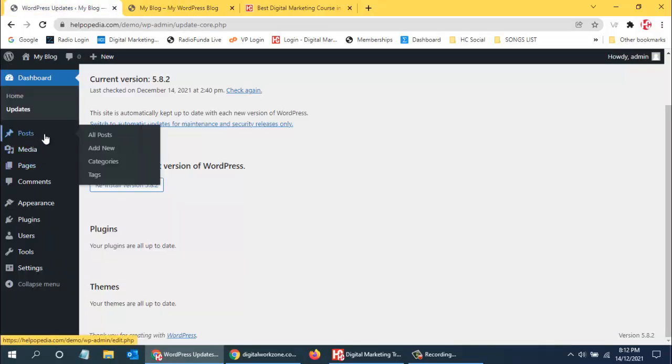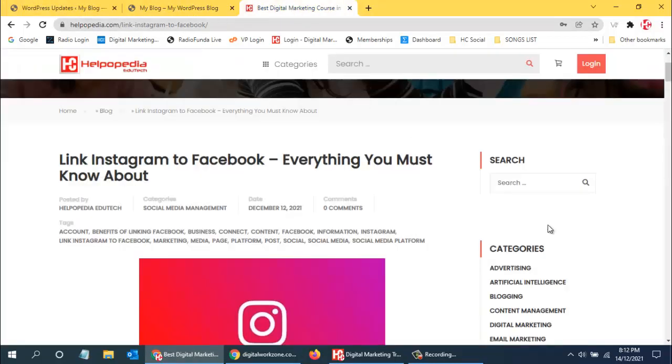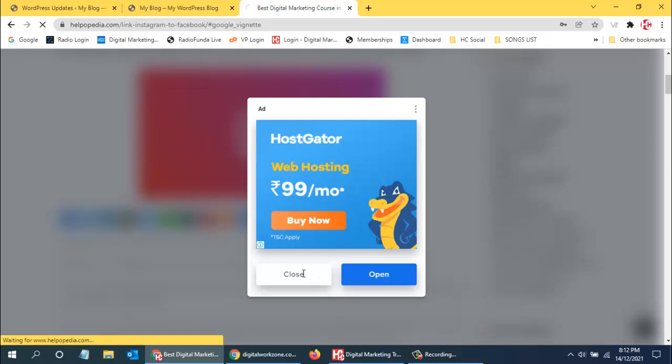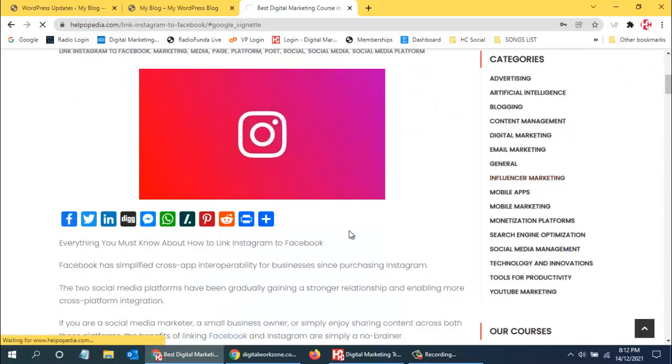So that is post, and we can have various categories. So if I show you various categories, you can see on all these categories I have written blogs. Now why do we need to have categories? Because if I don't have any categories and all the blogs are mixed in my website, then people will not like to read. But in case people like one of the categories, say influencer marketing, then people will click on influencer marketing, and then they will see how many blogs are there in that particular category. So once it comes up we will get to see.